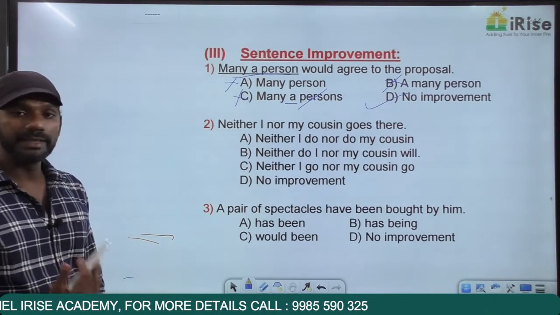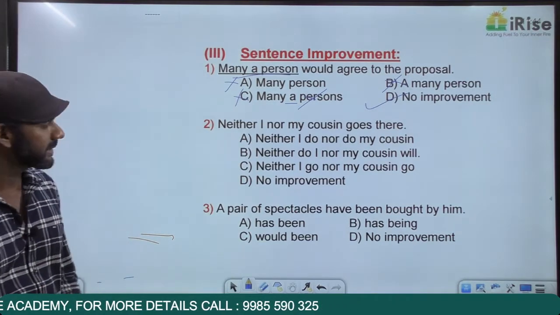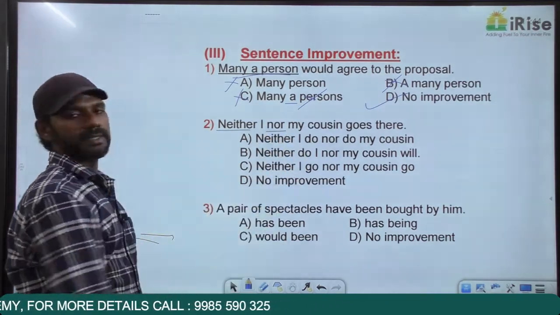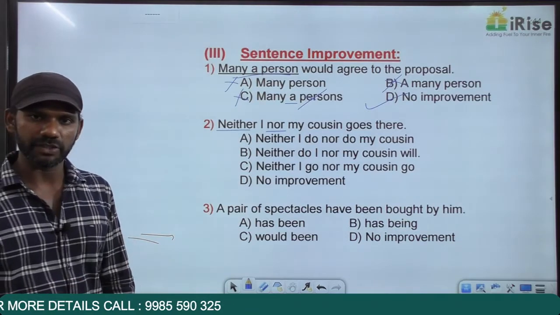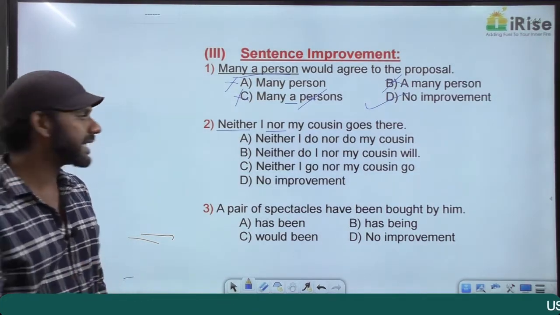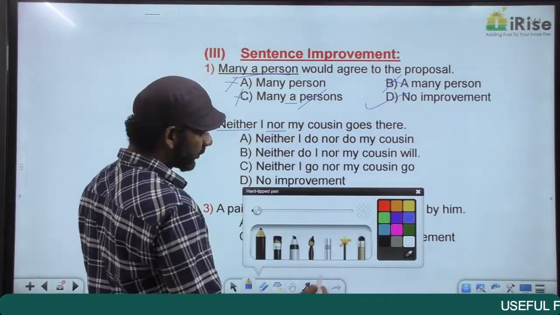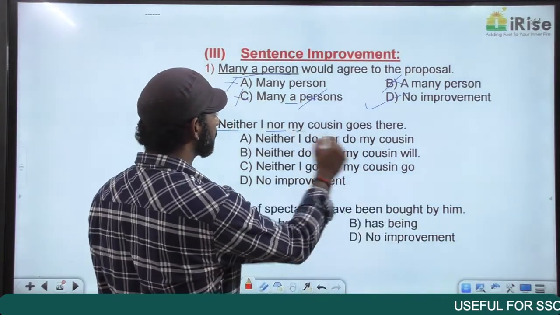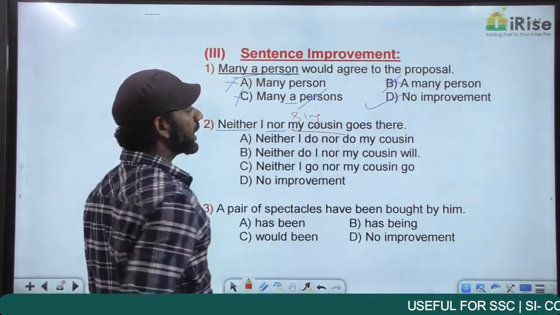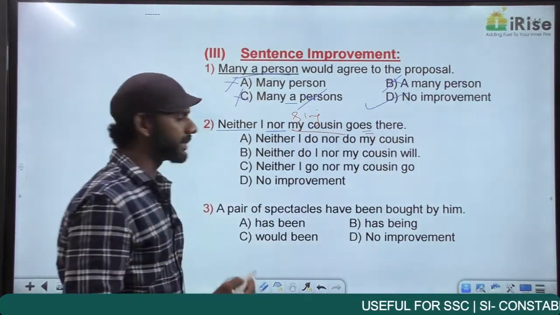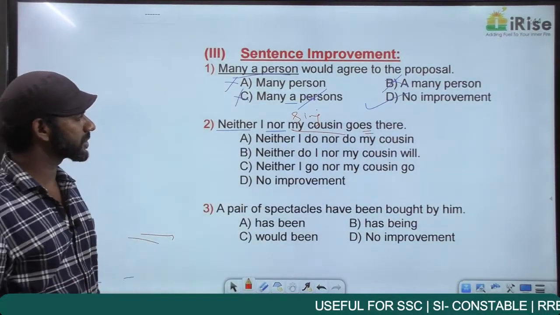Neither I nor my cousin goes there. The neither-nor rule gives importance only to the second subject. The second subject here is my cousin, singular. So the verb in this sentence must also be singular. The verb in this sentence is goes, singular, so it must be considered. Leave it.